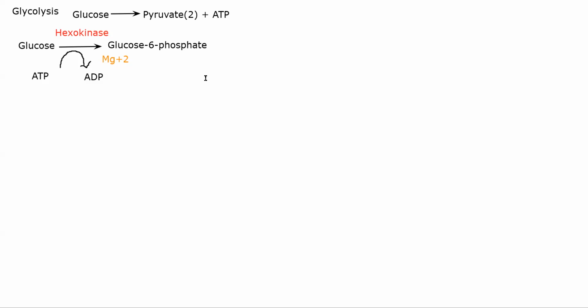The next reaction will be glucose 6 phosphate to fructose 6 phosphate. If you remember, glucose and fructose are isomers. So if I want to convert glucose into fructose, I will need an isomerase enzyme.